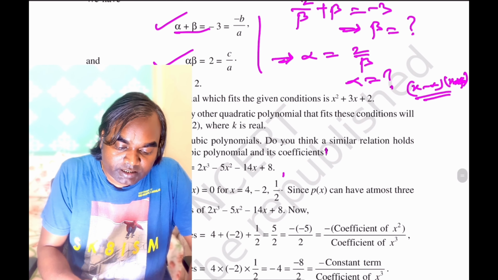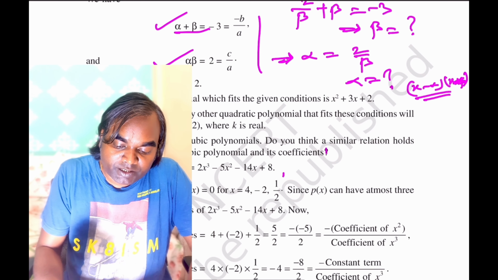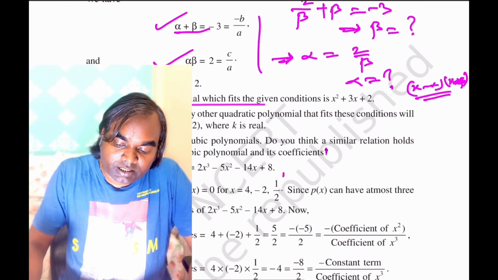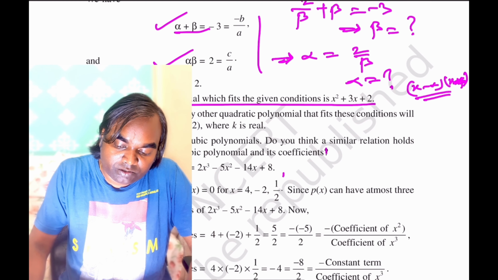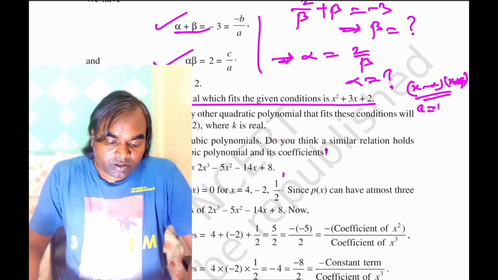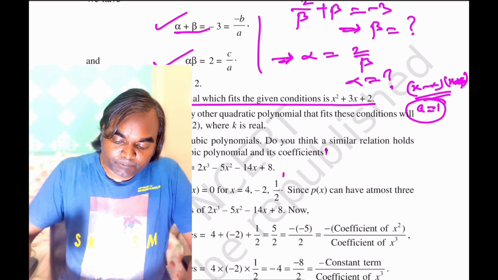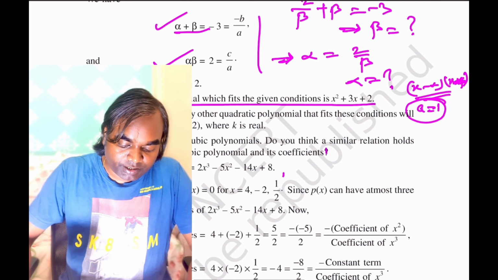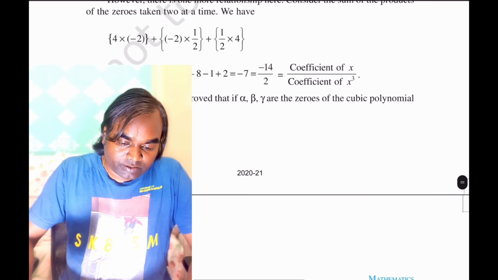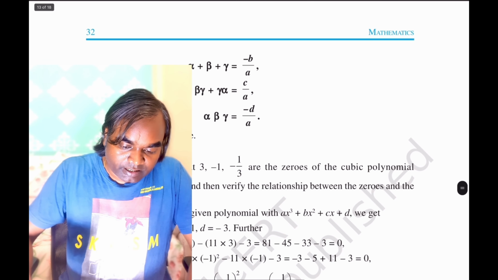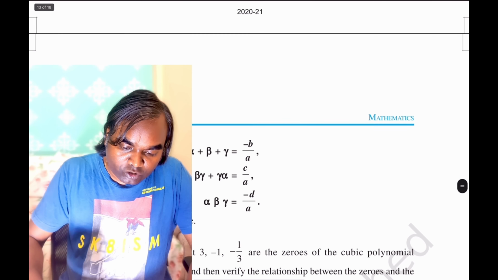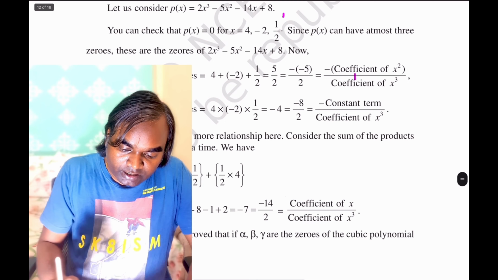So here it is saying, one quadratic polynomial which fits the given condition is this. Here we will assume that the constant is equal to 1. Now move on and we check that for a given cubic polynomial. Let us take the cubic polynomial.